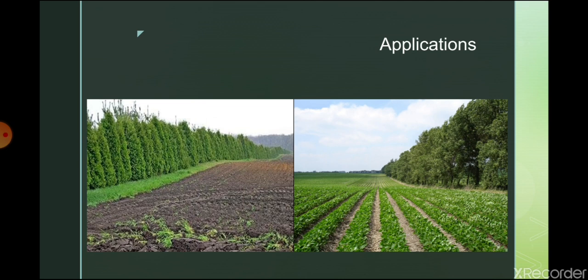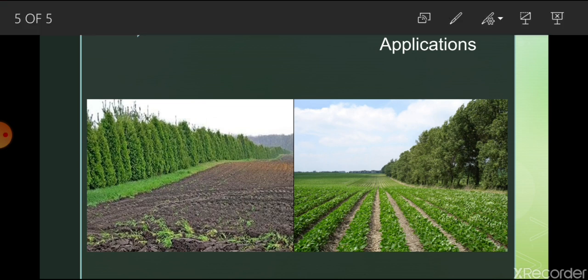These are a few applications you can observe. These are the shelter beds and windbreaks, and this is your cultivated area. Here are physical barriers, windbreaks or shelters, and here is your cropped area. Just assume, in the absence of this, what will happen to your field?